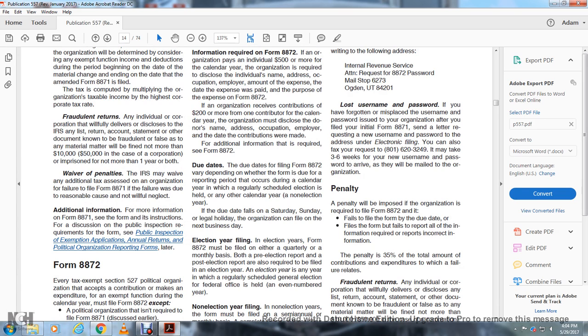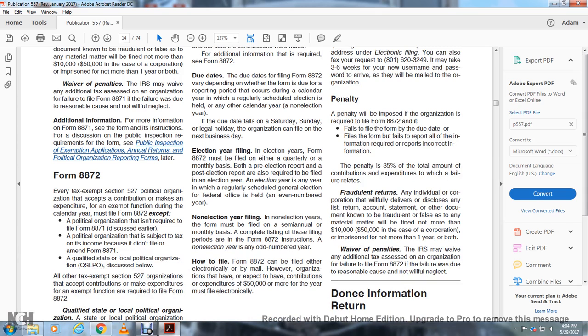Due dates. The due dates for filing Form 8872 vary depending on whether the form is for the reporting period during the calendar year in which a regularly scheduled election is held, or for any other calendar year, a non-election year. If the due date falls on a Saturday, Sunday, or legal holiday, the organization can file on the next business day. Election year filing. In an election year, Form 8872 must be filed on a quarterly or monthly basis, along with a pre-election report and a post-election report. A post-election report is also required with the filing in an election year.